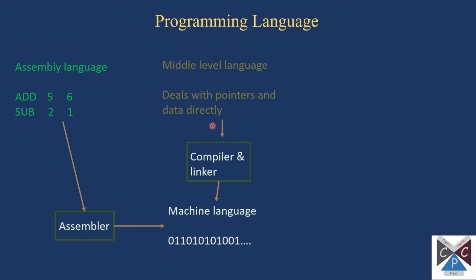So if you put C language into a compiler and linker, it will convert into the object file, and after that the object file will be converted into the machine language and executable file. That means writing code in assembly language, it's okay. Writing code in machine language, it's very tough. Writing code in middle level language, it's quite tough because it is very dangerous. It is not secure. Why? Because if you are directly dealing with a memory location, and if we corrupt that memory location, then the whole program may be aborted. So that's why here comes a high level language.